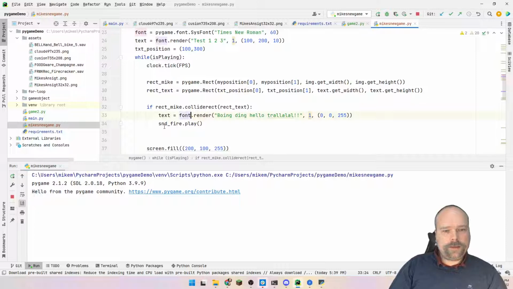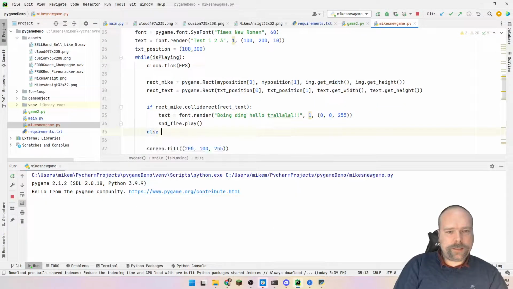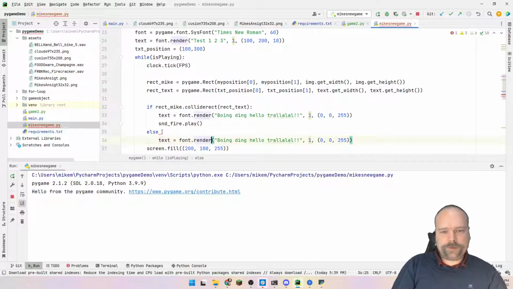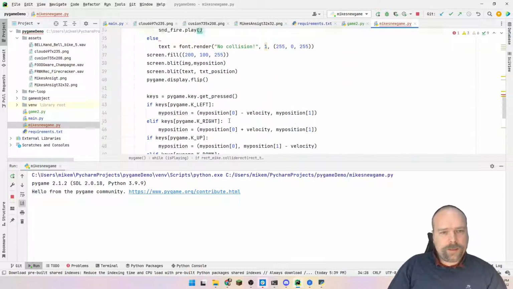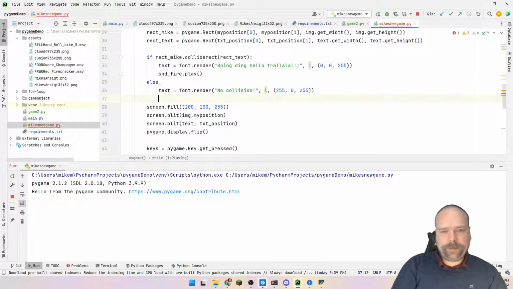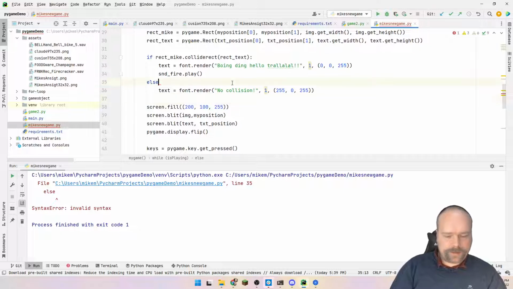And we can also write else, text equals to no collision, like this. Then we can set the color to something else. Yeah. Now let us try to see this game that we made here. Oh, I've made an error right there.